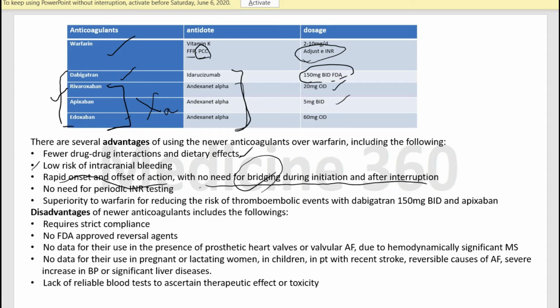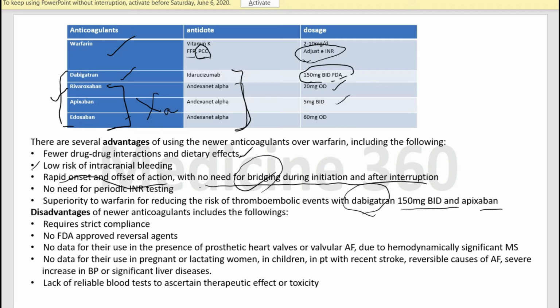Superiority to warfarin for reducing the risk of thromboembolic events is seen with dabigatran 150 mg BD or apixaban. In different research, it is proven that thromboembolic events with dabigatran 150 mg twice a day are less. Thromboembolic events are less with the dabigatran dosage as compared to warfarin. So these drugs are superior to warfarin in that respect.